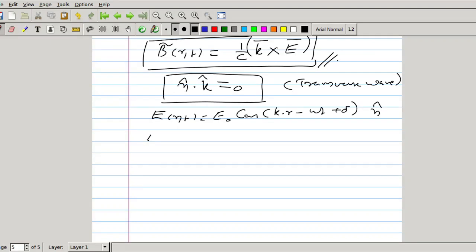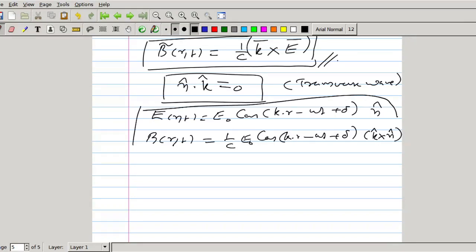In a similar way, vector B(r,t) is equal to 1 by c E0 cosine of (k dot r minus omega t plus delta), direction is k cap cross n. So this is the representation of real amplitudes of electric and magnetic field vectors.